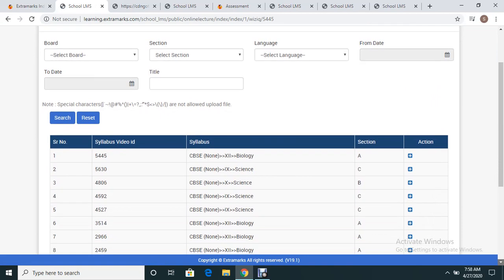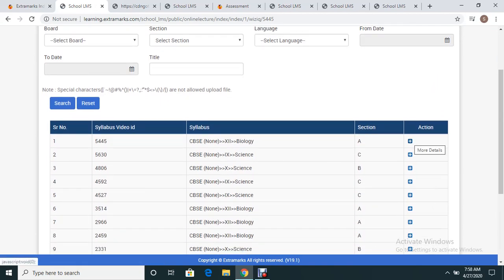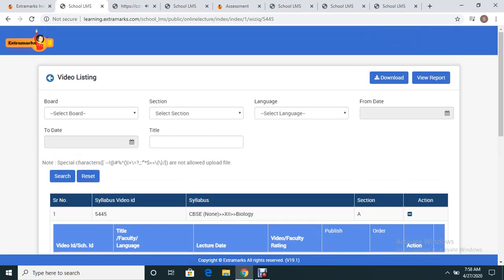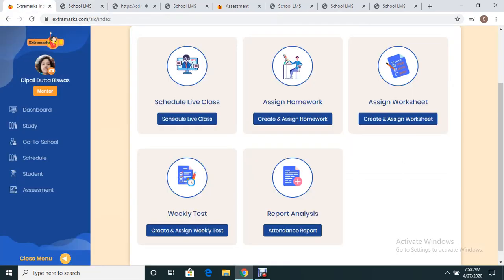Suppose I open one and I go to the action part. So I click on action. As soon as I click on action, this is what comes in front of me. This unpublish icon will allow you to restrict viewing by the students. So if you unpublish it, nobody will be allowed to see it. I hope you have understood. Publish is by default, so as soon as you do any live class, it will be published to every child. But if you want to unpublish something, you can always go ahead with that.